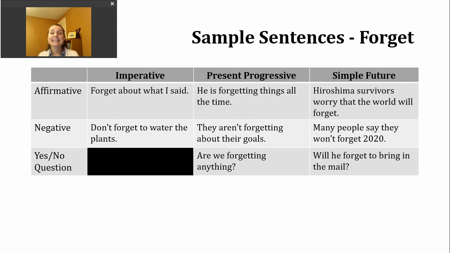If I want to make a negative present progressive sentence, all I need to do is add not after the be verb. So we'll take a look at an example here. They aren't forgetting about their goals.